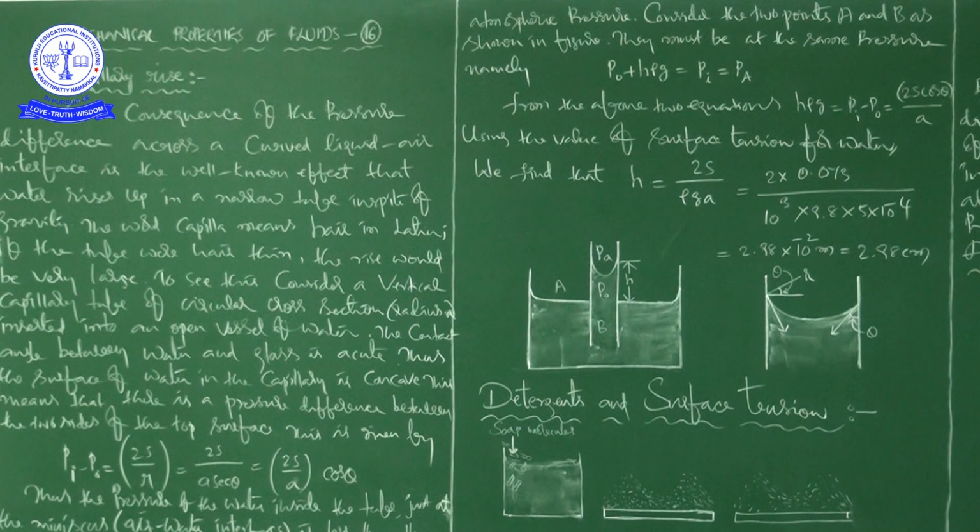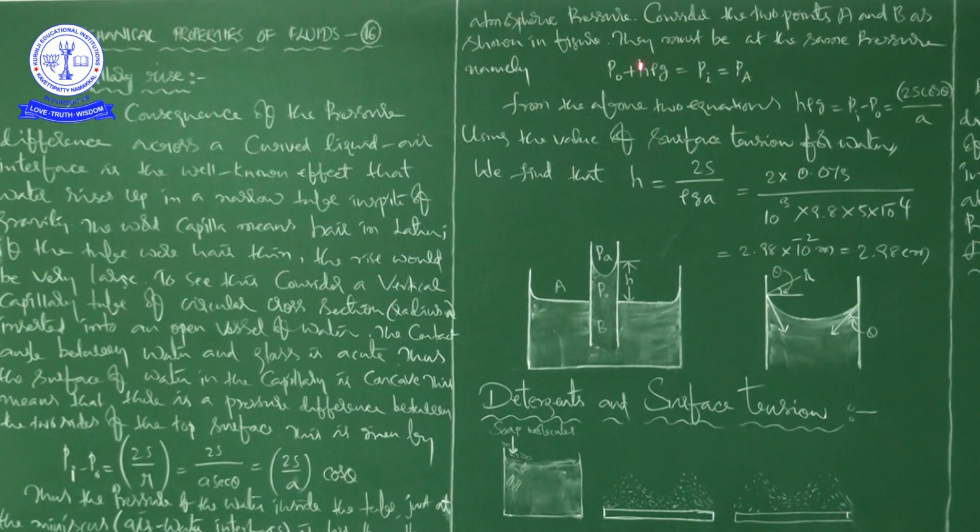Now consider the two points A and B as shown in the figure. Actually they must be at the same pressure, namely P naught plus H rho g is equal to Pi, that is equal to Pa.